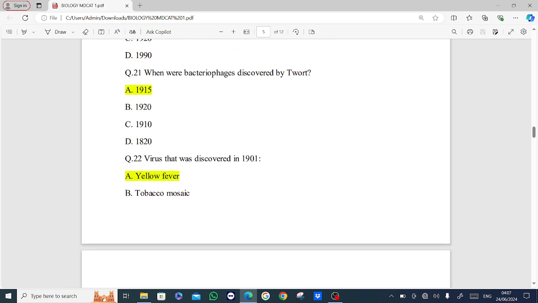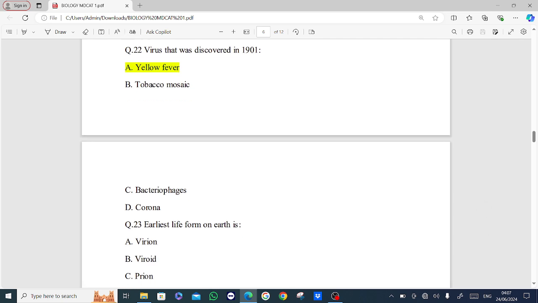Next MCQ is, virus that was discovered in 1901. Options are yellow fever, tobacco mosaic, bacteriophages, corona. Answer is option A, yellow fever.